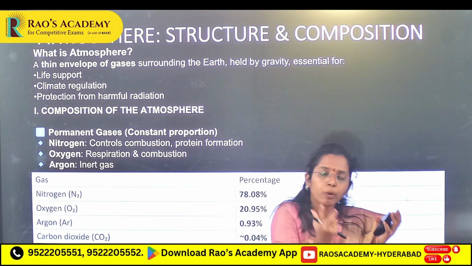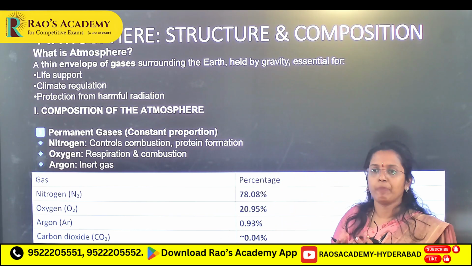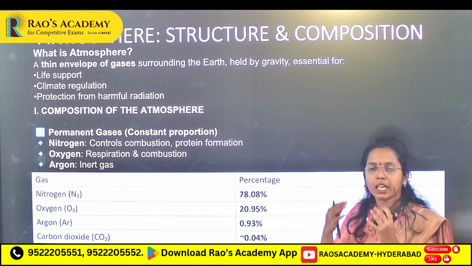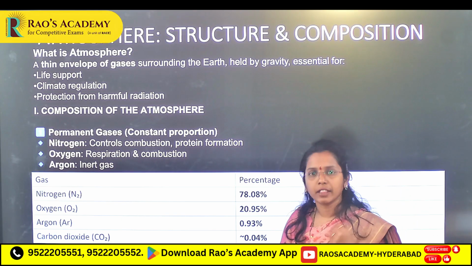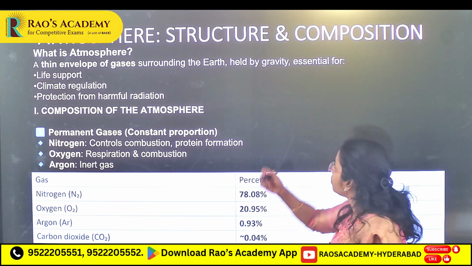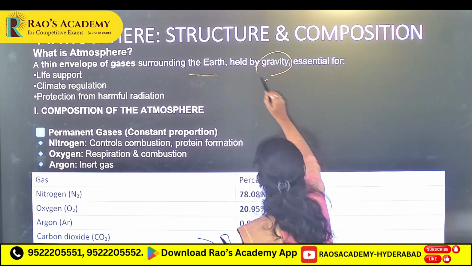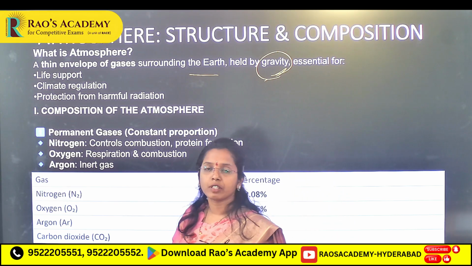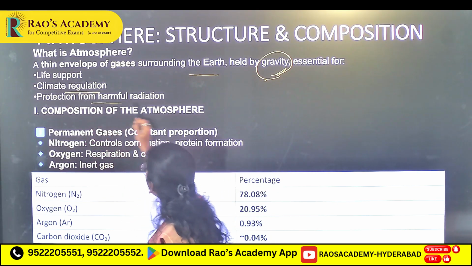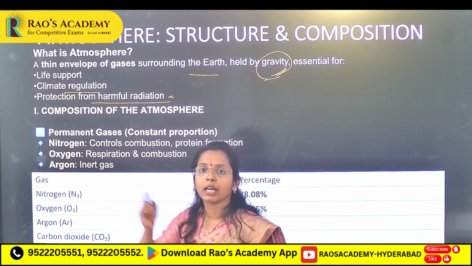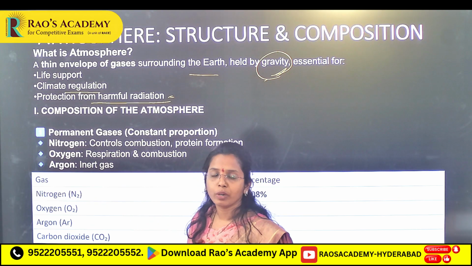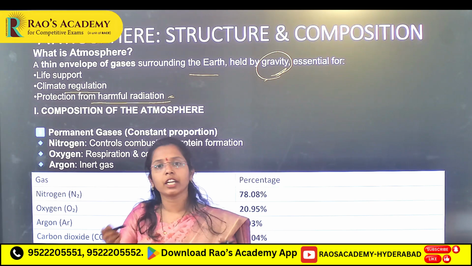Atmosphere is a thin envelope of gases surrounding our earth. We have discussed the interior layers of earth: crust, mantle, core. In the same way, the atmosphere also has layers. It is a thin envelope surrounding the earth, held by gravity, essential for life support, very important: oxygen, climate regulation, protection from harmful radiation. The stratosphere absorbs UV radiation through the ozone layer. Without the ozone layer, there is no UV absorption, which means you would not see any terrestrial life.